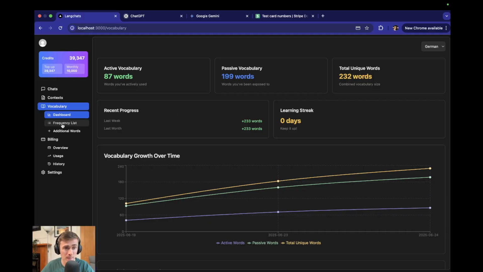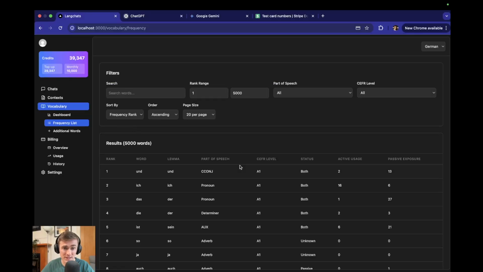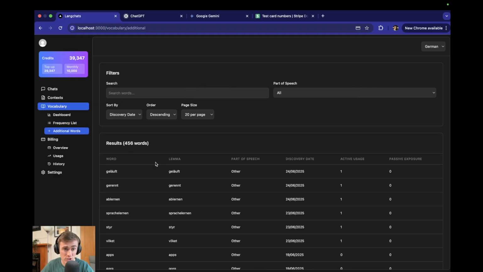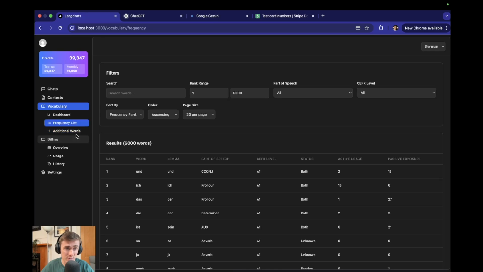So we're going to look at the frequency of this now, and this basically shows you all of the German words that I have in the word bank. There are 200,000 German words stored in here, so this covers pretty much everything you're probably going to hear or say. But where that isn't the case, and there are some new words, we have an additional word section here. If a word is not covered in the frequency list, then it can get added into here. And you can search for whatever you want in here.